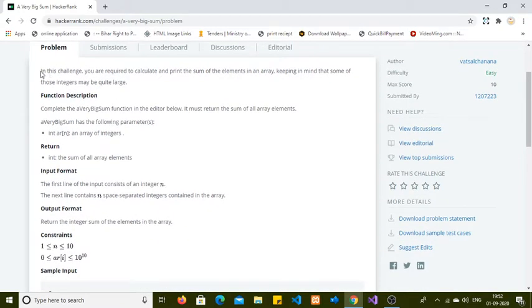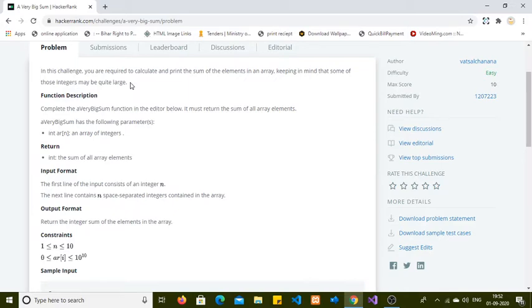As mentioned in the problem, in this challenge you are required to calculate and print the sum of the elements in an array, keeping in mind that some of those integers might be quite large. We can get input like 1 2 3 4 5, or we can get input in millions also. So we need to consider all the test cases so that our function will not break.